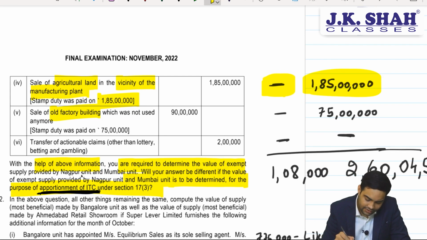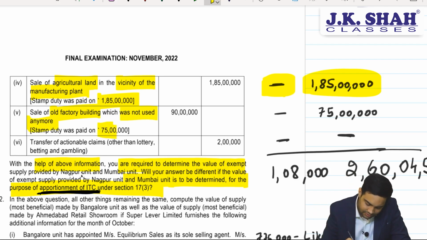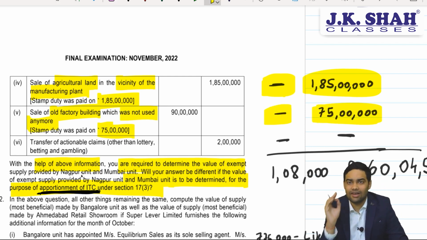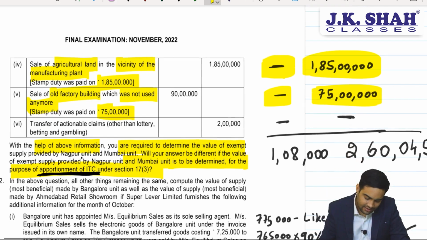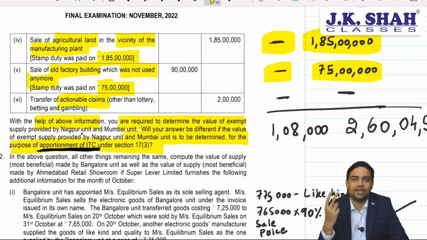Sale of old factory building which was not used anymore. Again, it's a sale of immobile property. 75 lakh will be considered because the value on which you have paid stamp duty, that is the value which is considered for E computation. It's not an exempt supply, but it is E. Transfer of actionable claim other than betting, gambling, lottery.